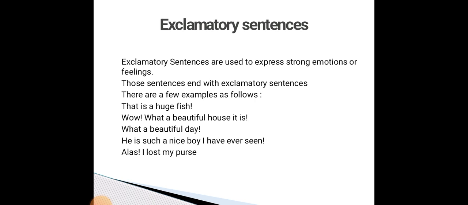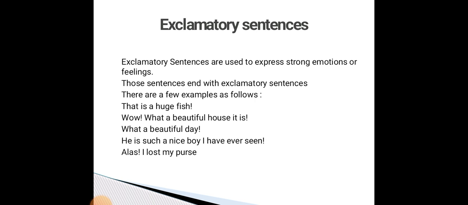He is such a nice boy. Here we are expressing our emotions and satisfaction after meeting such a nice boy. So you put the exclamation mark at the end. At the end of he is such a nice boy, you have to write the exclamation mark. So exclamatory sentences are used to express strong emotions or feelings. That is all about the exclamative sentences. So that's all about types of sentence.